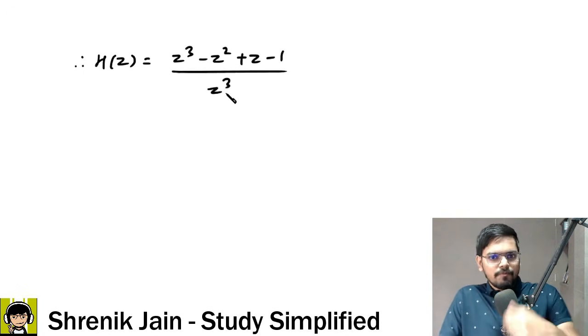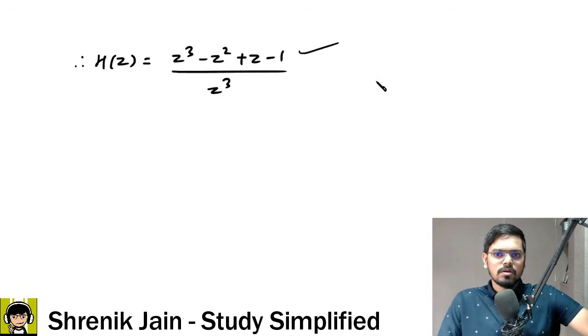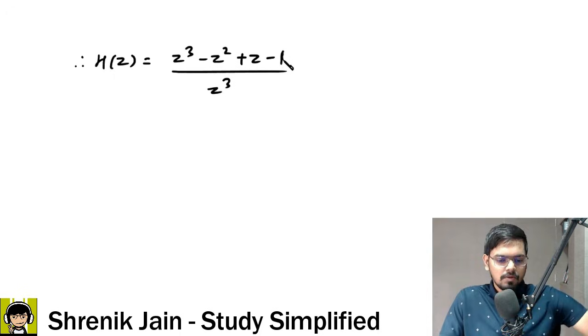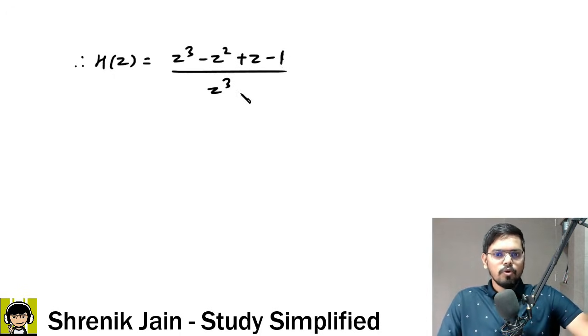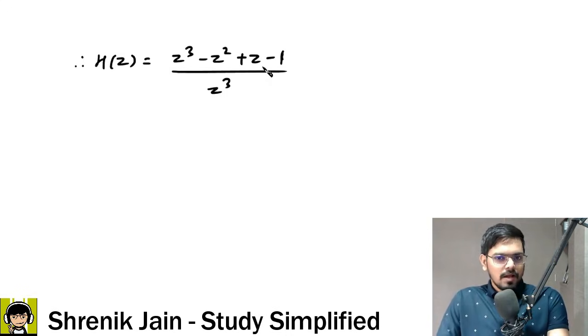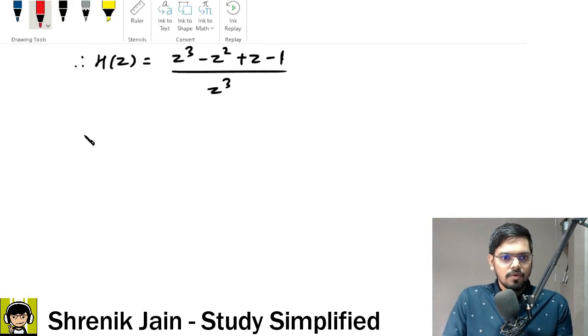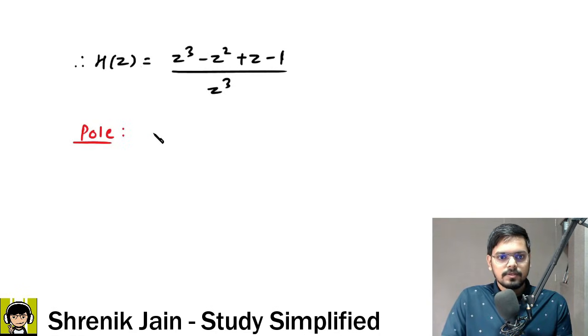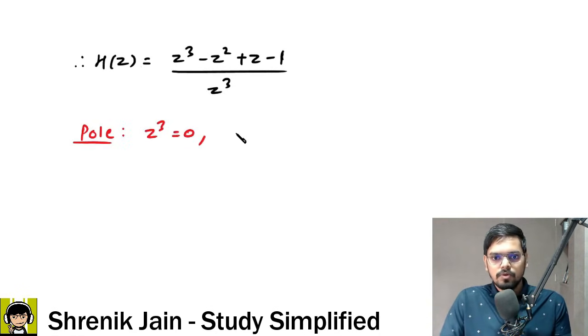Now a lot of students have problem in identifying the zeros. Sir, check it out, a cubic equation, how to get the values of zeros? Anybody in the comment section? What is the values of zeros? See, the pole version is very simple. If I need the pole, denominator equal to 0, z cube equal to 0, z is 0, 0, 0, third order. So the pole part is simple. What about zeros? Check it out here. Pole can be said as z cube equal to 0, which means z is equal to 0, 0, 0.